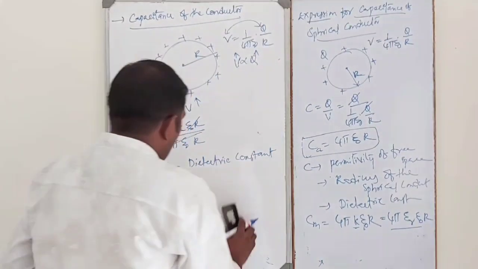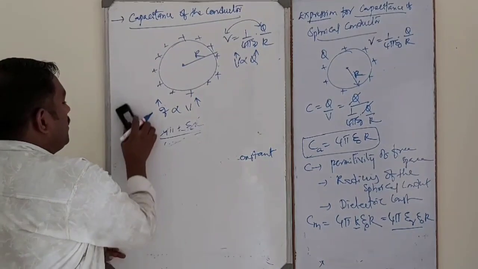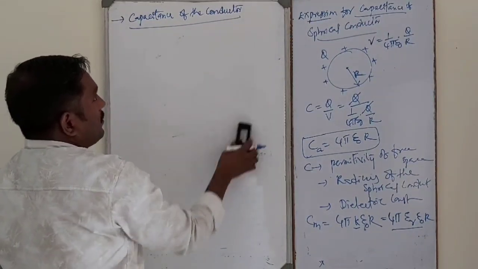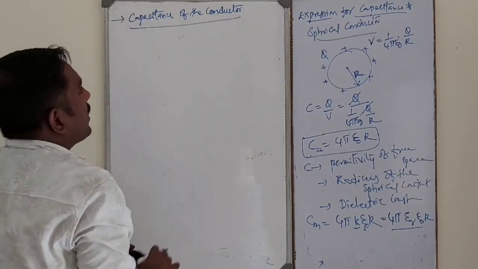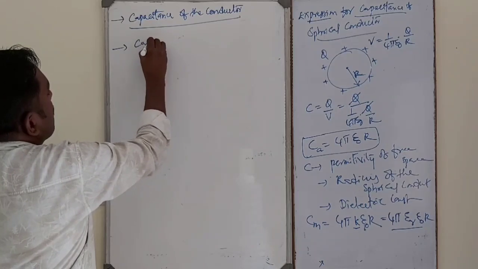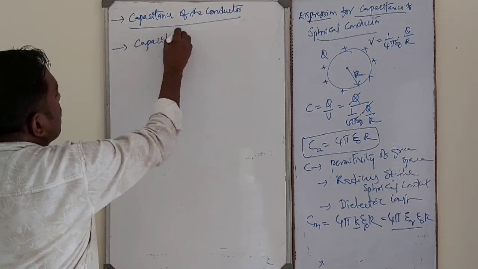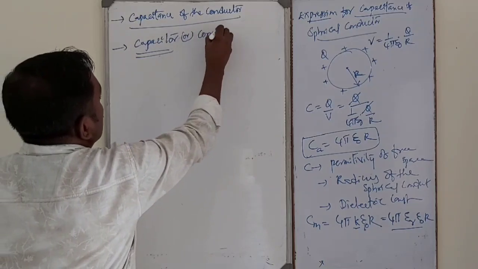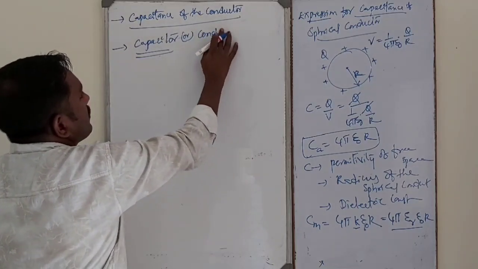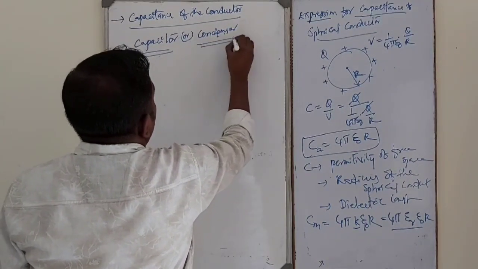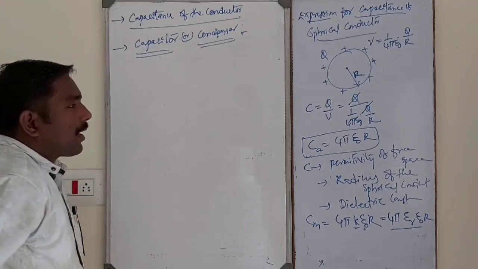Okay. Now, this is the capacitance of the conductor. Next one is the capacitor. What is meant by capacitor or condenser? Capacitor or condenser.